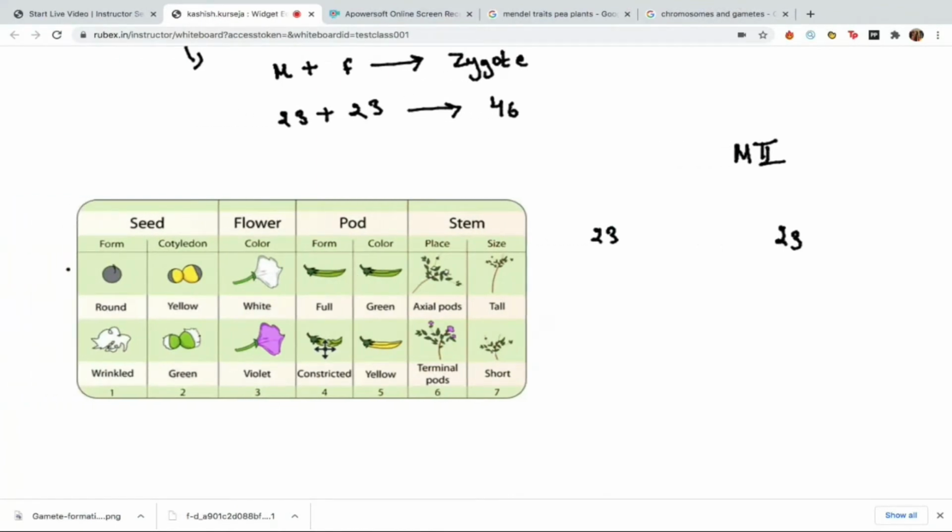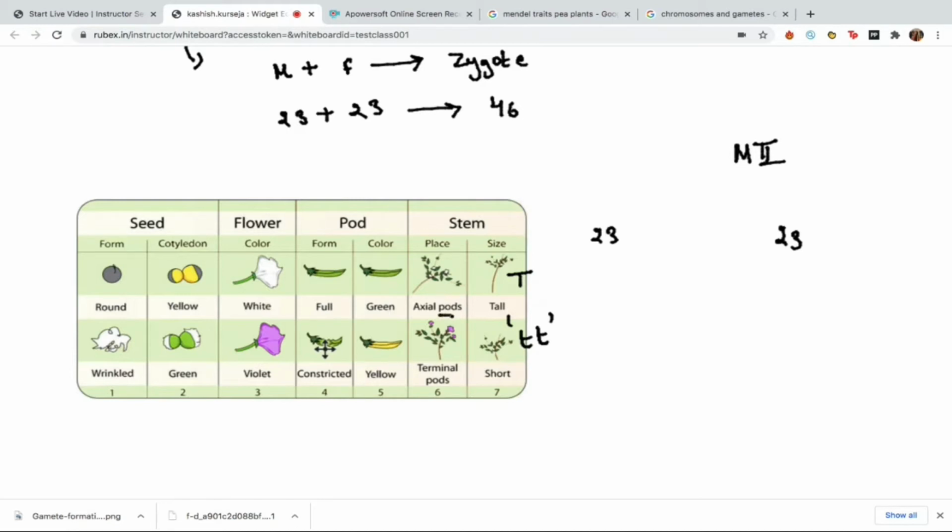These are the 7 traits, 7 contrasting pairs of traits that were taken up by Mendel in pea plant. Let's go with the one that we just discussed, that is tall and short. Tall being represented by capital T, short being represented by small t. Short plant will be obtained only in the condition of two small t's occurring together and not in any other case.